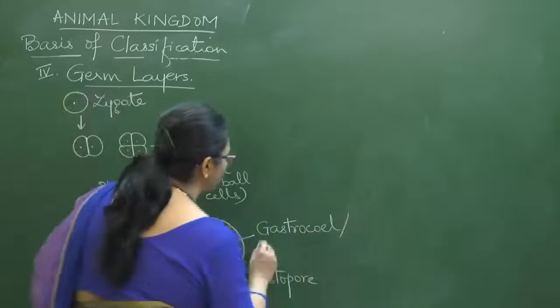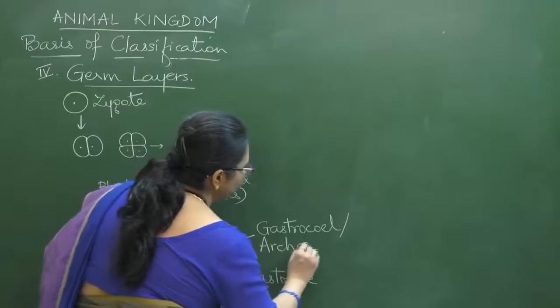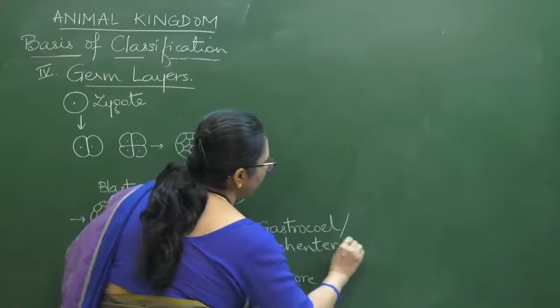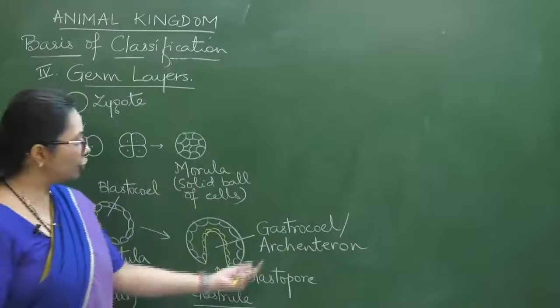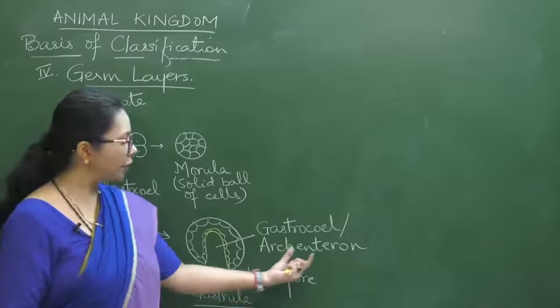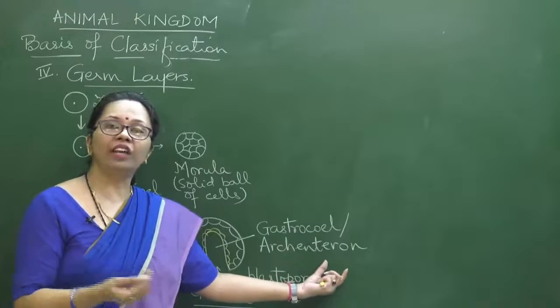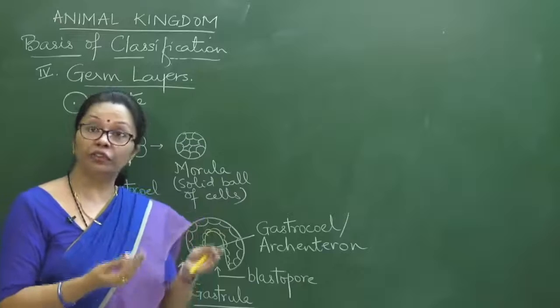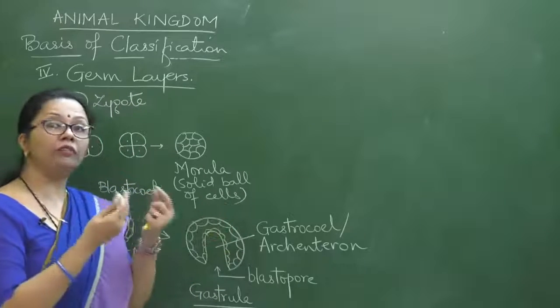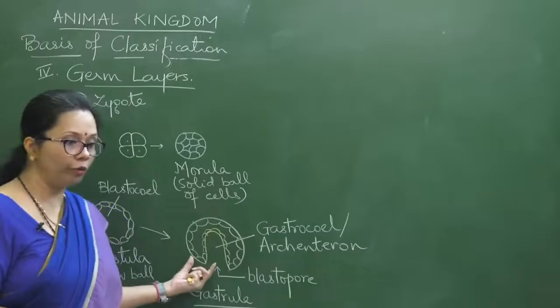Gastrocele, or you come across this term also, I think some of you must have certainly studied archenteron. Arche comes for primitive, and the enteron or enteric word always comes for the gut, the digestive tract. So this is the beginning of the digestive tract which is being formed over here.